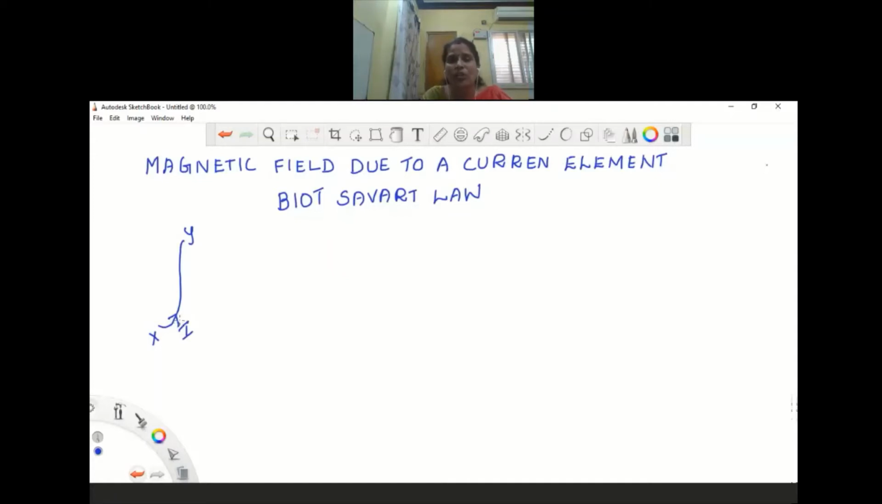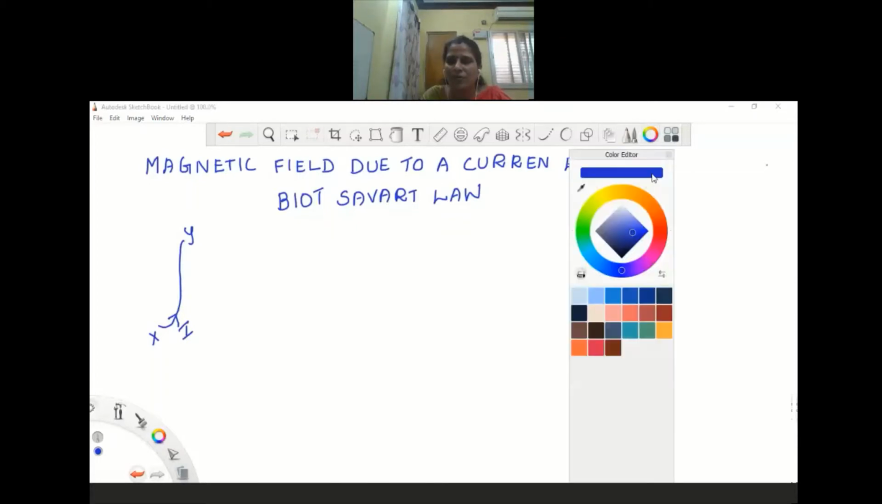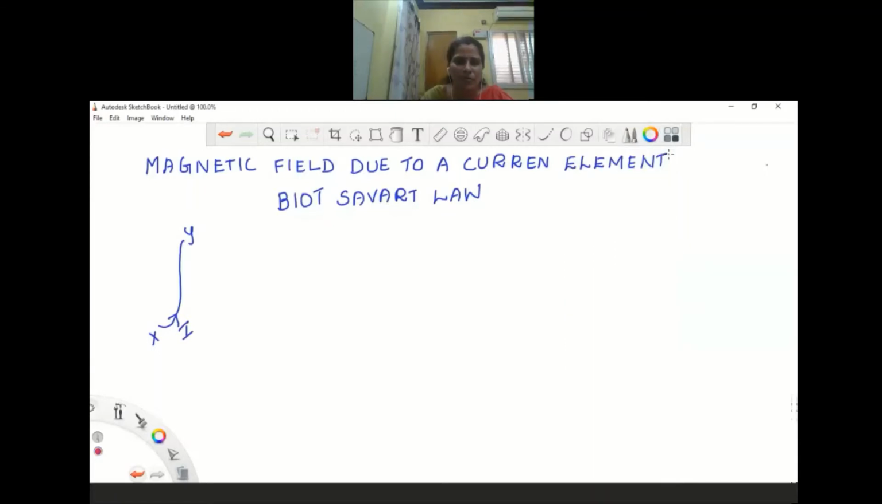So here my question is, what is essential for the charges to flow? The path is very essential. So here we are going to consider the path, that is the small length. So this dl will be taken as element length. Okay, and IDL be the current element.